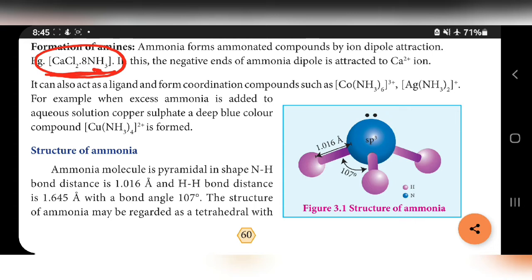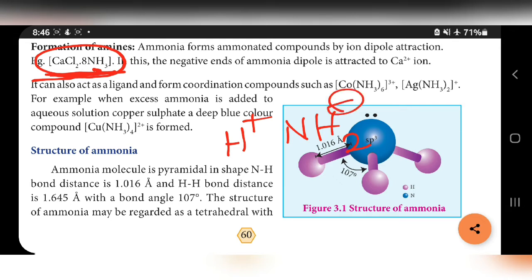Why is this type of compound formed? Because the negative end of the ammonia dipole is attracted, as you already know, opposite charges attract each other. In calcium chloride, calcium has the charge Ca2+. Ammonia has both a positive end and a negative end. It can be represented by H+ and the remaining NH2-. So this also contains a negative part.